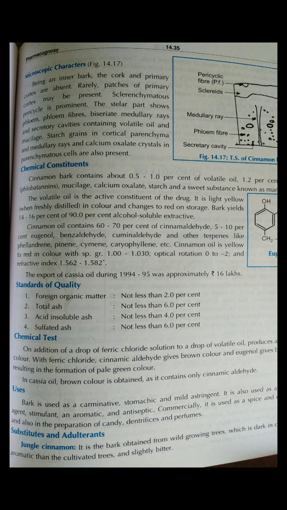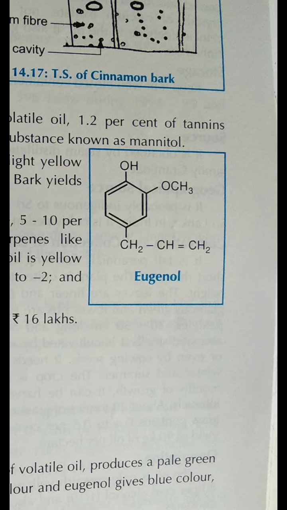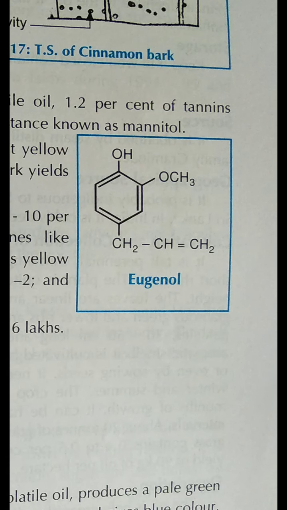Then optical rotation is 0 to 2 and refractive index is 1.562 to 1.582. These are the chemical constituents, and here is the structure of eugenol.